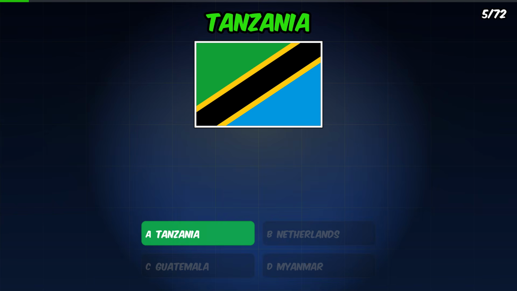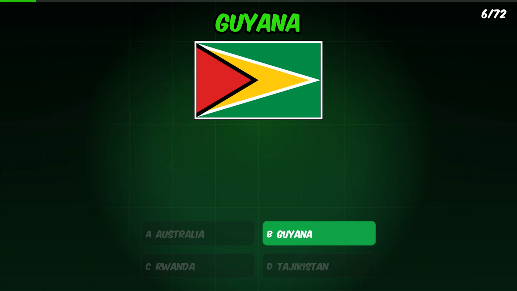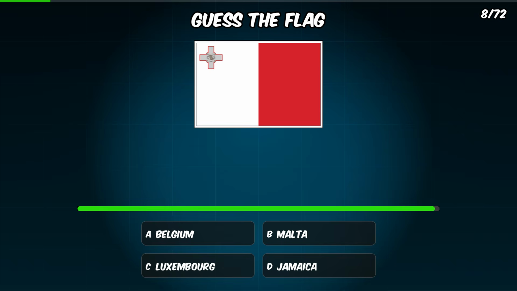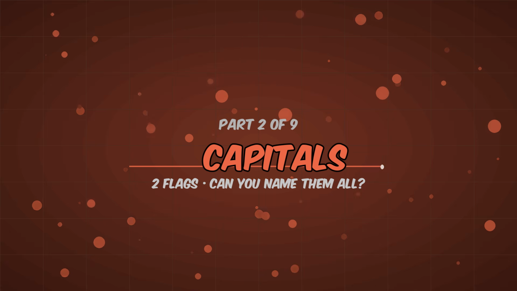Guess the flag. It is Tanzania. Guess the flag. It is Guyana. Guess the flag. It is Nicaragua. Guess the flag. It is Malta.